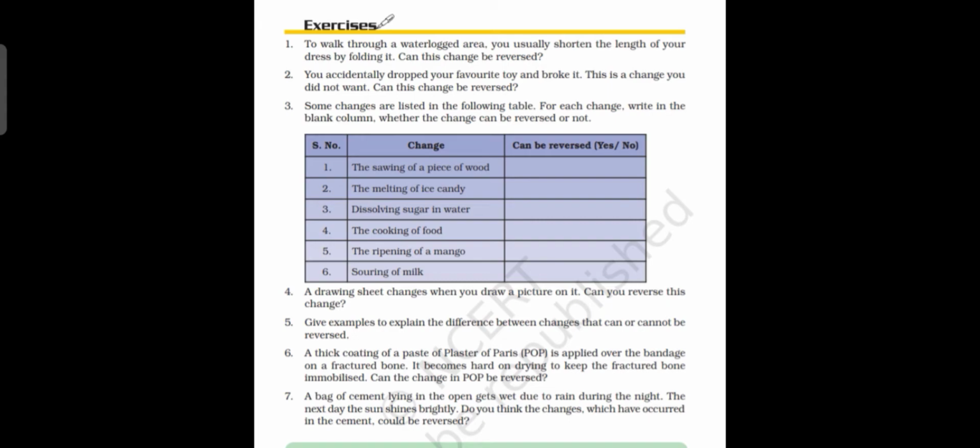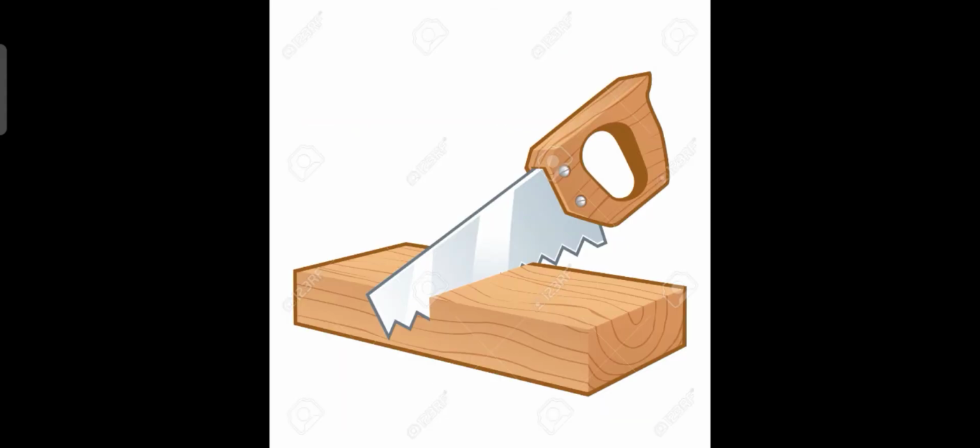The first one is the sawing of a piece of wood. This process cannot be reversed. The wood will become pieces, so we cannot make it back to the original wood.